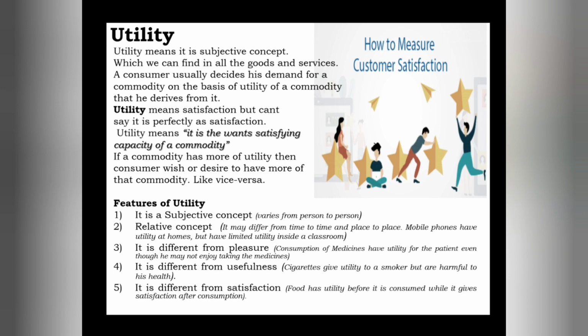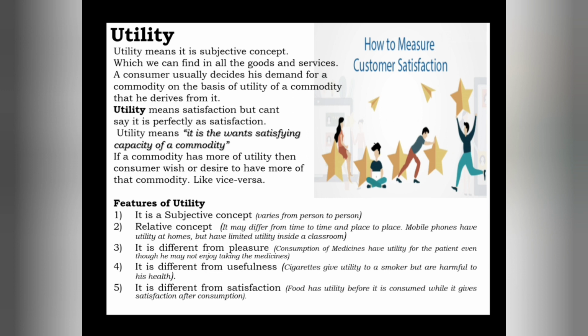So let us define what is utility. Utility means satisfaction, but we can't say it is perfectly satisfaction. Later we will see why. Partially we can say that utility is satisfaction. Utility is the want-satisfying capacity of a commodity.